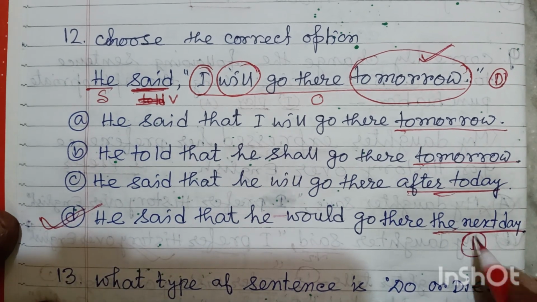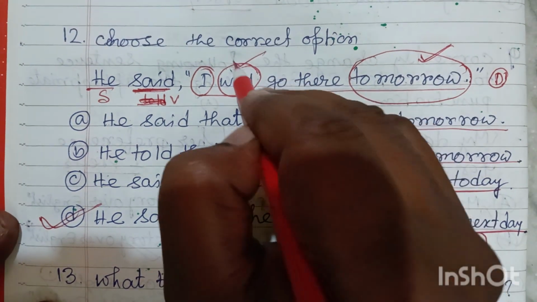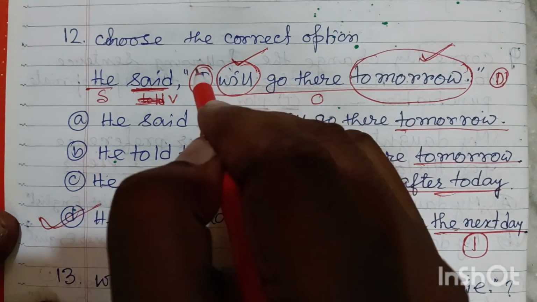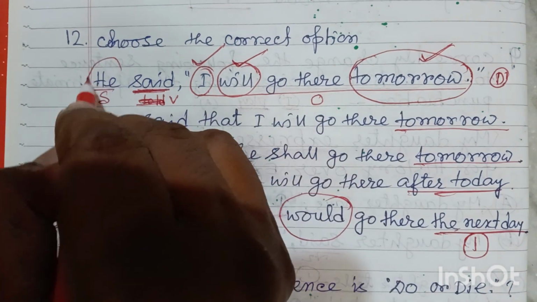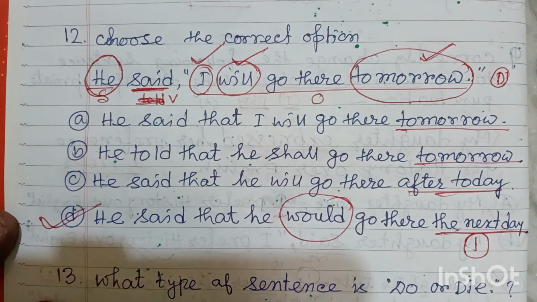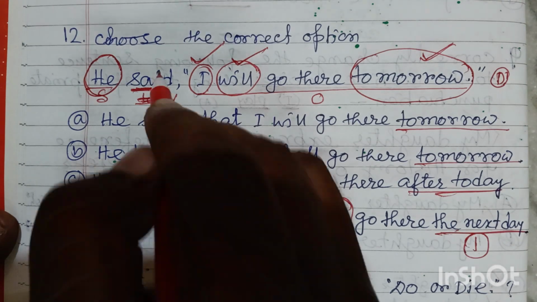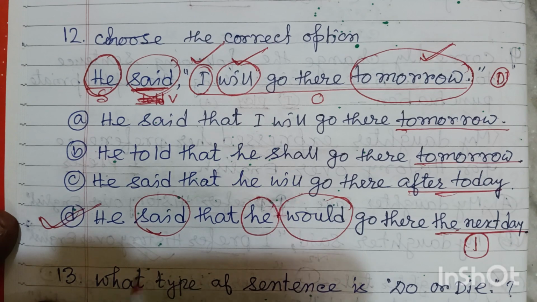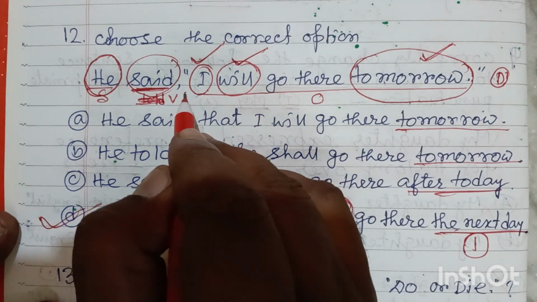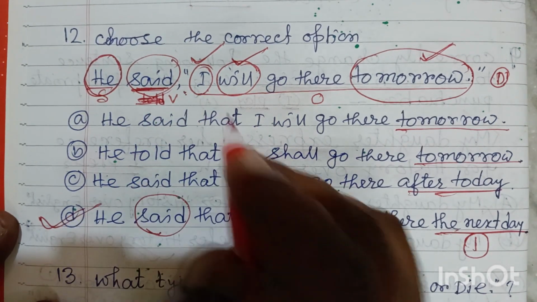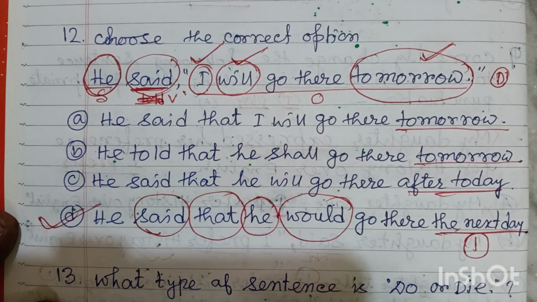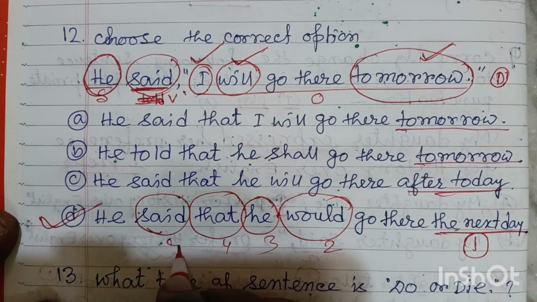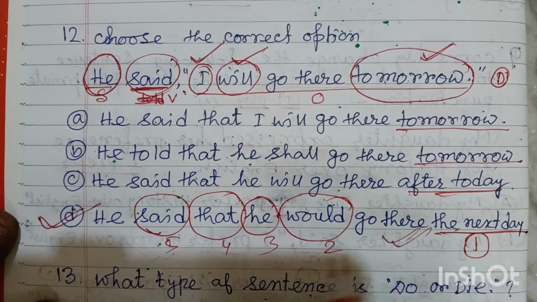Friends, this is the first logic. Second one, will should be changed into would. Here you can see it is would. And this pronoun I will be changed according to the subject of the direct speech, that is he. Here it is changed into he. And as it is monotransitive, you can keep it unchanged. And you know, there must be one conjunction, and as it is an assertive sentence, we use that. Friends, here all the 5 parts, 1 2 3 4 5, are correct. So this is the correct option D.